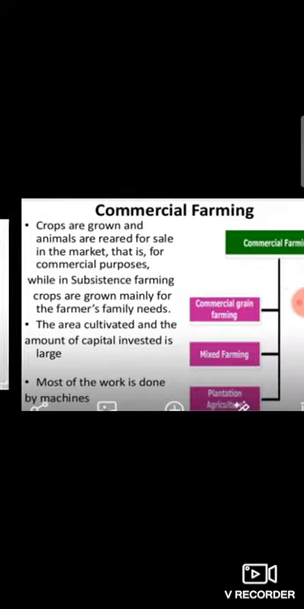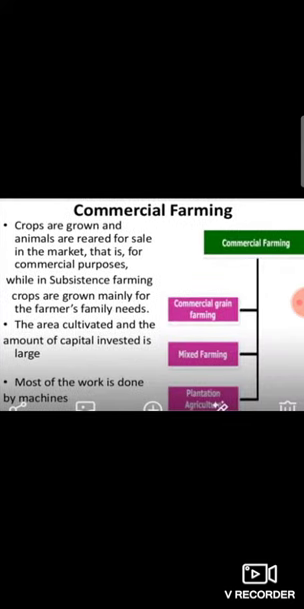Now, students, today I will explain to you about commercial farming. The main objective of commercial farming is trade. The cultivation of crops and the rearing of animals is done mainly for commercial purposes. This type of farming is practiced on large, vast areas. Most of the agricultural activities are performed using machines. Commercial farming is capital intensive.